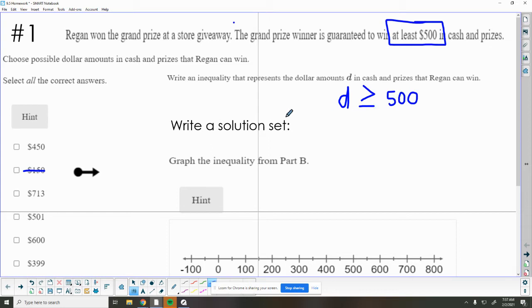I know that your homework is not going to tell you to write a solution set, but I promise it's going to help you figure out which way your arrow should go. It's not hard and it's going to help you get the correct answer. So we want to come up with 3 things that D could equal. It's got to be greater than or equal to 500. I always like to ask myself, can it be 500? Yes. Can it be more? Yes, so I can do 501. Can it be 452? No, because that's not bigger. It could also be $600 in prizes.